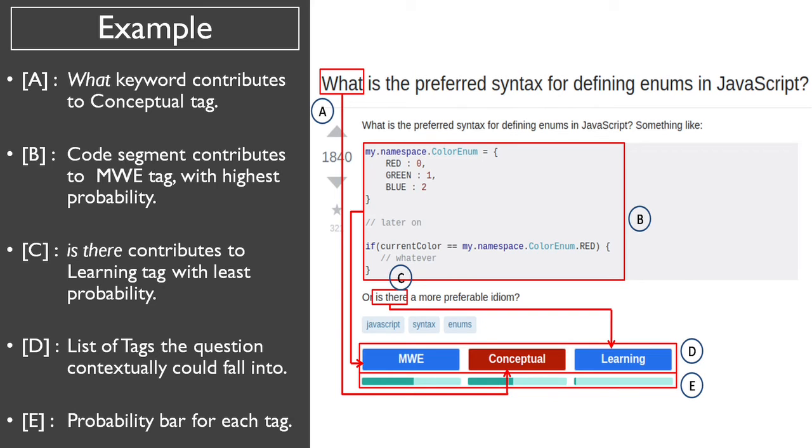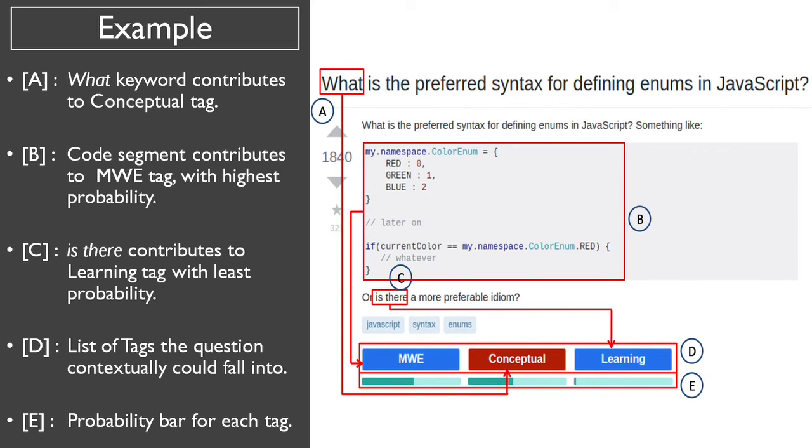So the what keyword here indicated by alphabet A refers to conceptual tag. The alphabet B indicates presence of code snippet, and hence it is tagged as MWE, that is the minimum working example. Then the phrase is there contributes to learning category as indicated by alphabet C.